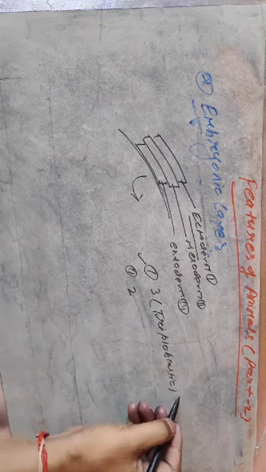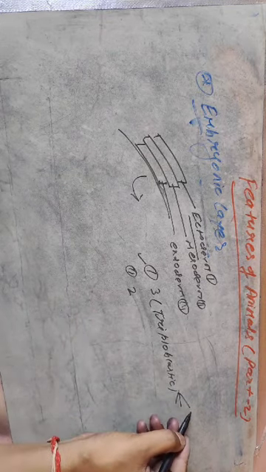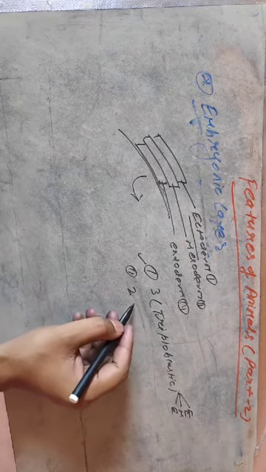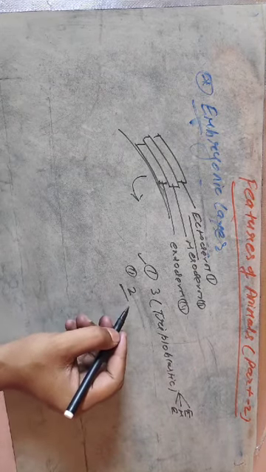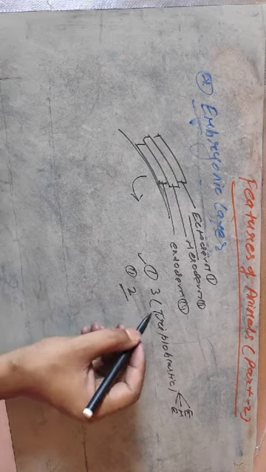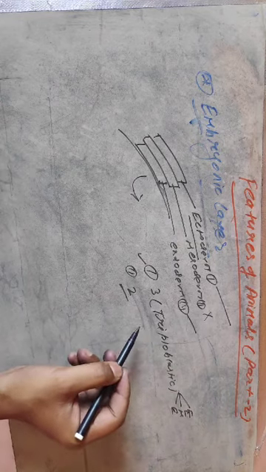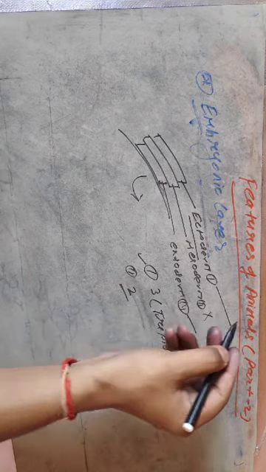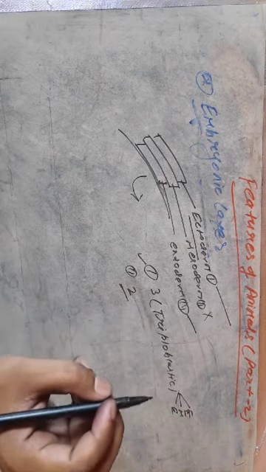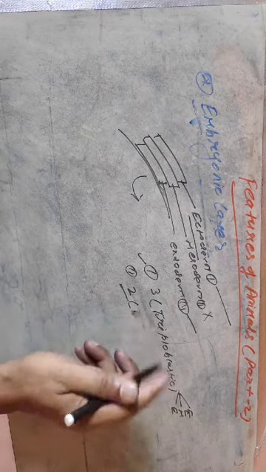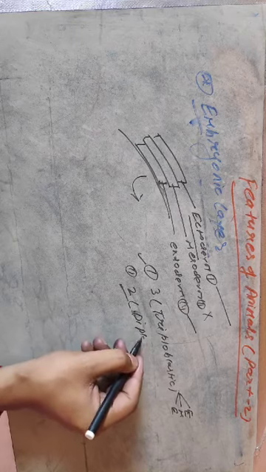The 3 layers in triploblastic animals are ectoderm, mesoderm and endoderm. When the lower organisms possess only 2 layers, that is ectoderm and endoderm, and there is no mesoderm, those animals are known as diploblastic animals.